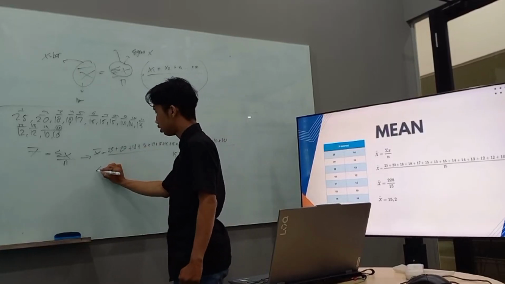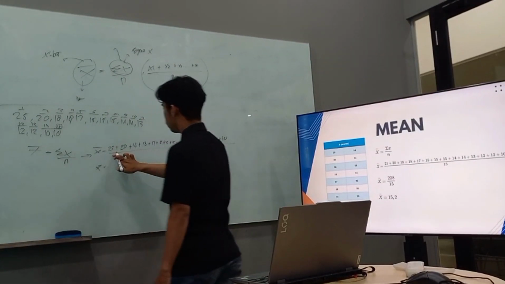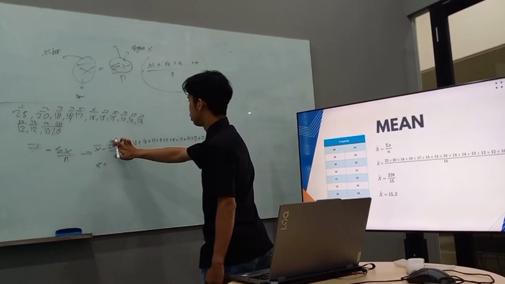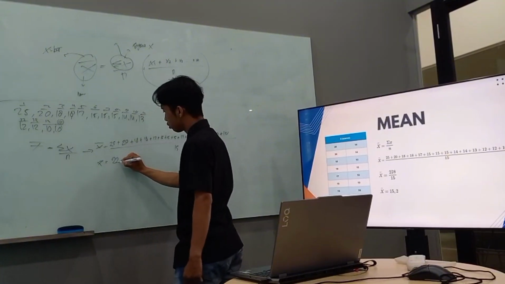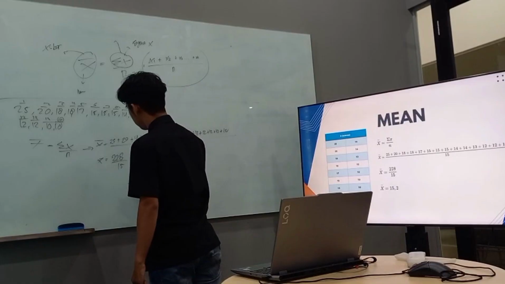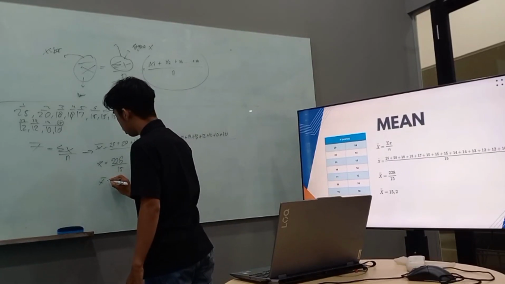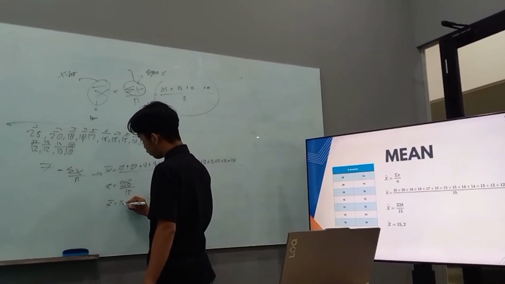So X bar is 228 over 15, and the answer is 15.